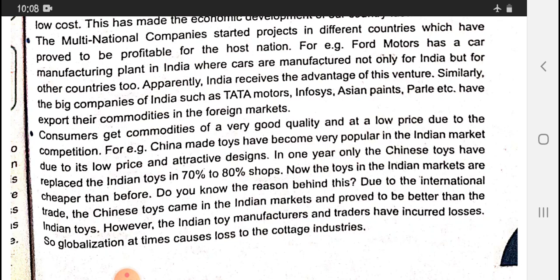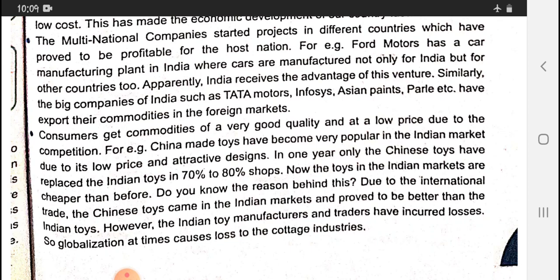For example, China-made toys have become very popular in the Indian market due to their low price and attractive designs. In one year only, the Chinese toys have replaced the Indian toys in 70% to 80% of shops. So China started sending its toys to India, and our Indian people are very eager to buy those toys. Compared to our toys, 70 or 80% of the toys sold are Chinese.